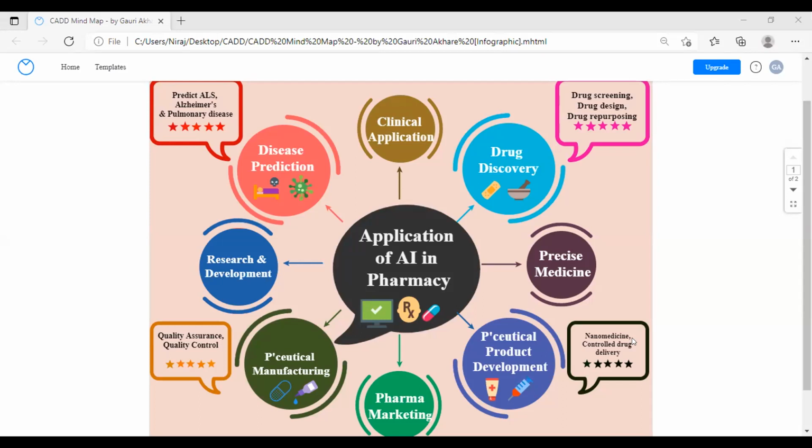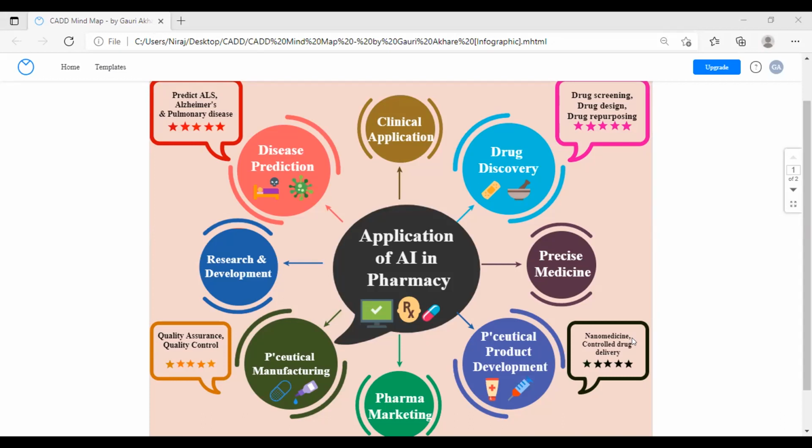Then the second one is drug discovery. In that case, we can go for drug screening, drug designing, and drug repurposing, where a previously discovered drug can be repurposed by using computational tools. We can use the SwissADME database or pre-ADMET to get the ADME study. Then the third one is precision medicine, from which we can go for cancer therapy. Then another one is pharmaceutical product development. By using this, we can prepare nanomedicines, controlled drug delivery, or combination therapy also.